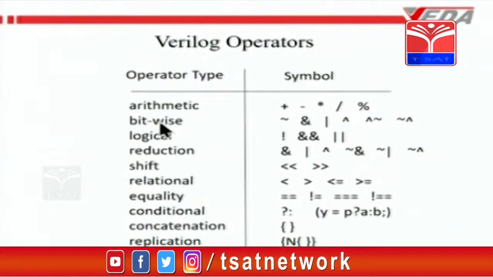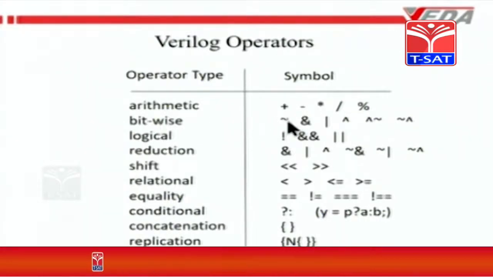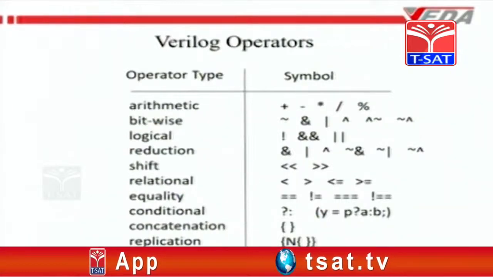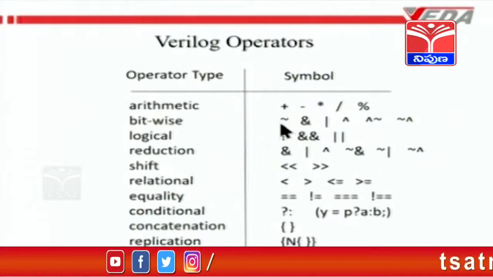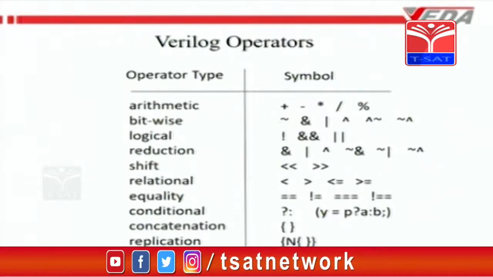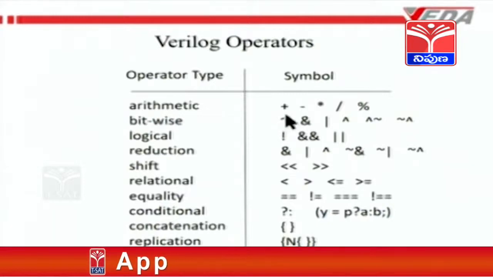There are bitwise operators, in which this stands for the negation of a quantity. If you have an 8-bit quantity F0, then its negation will be 0F, because the F, all ones, will go to zeros, and the other 0, all zeros, will go to ones. So the negation of F0 is 0F.